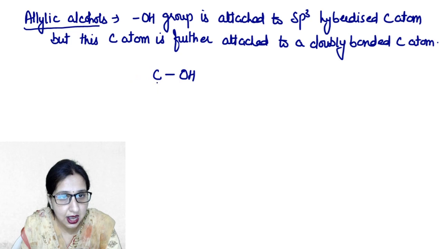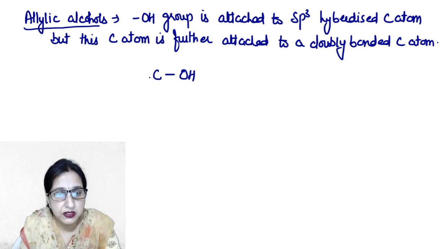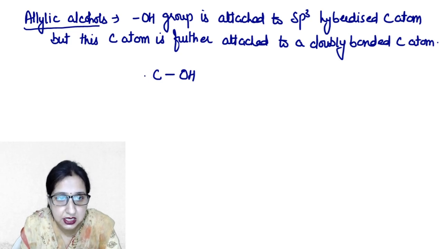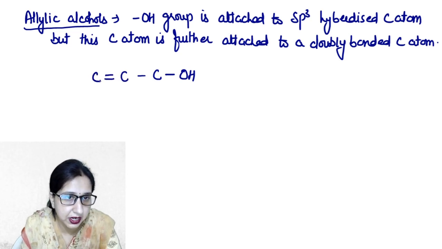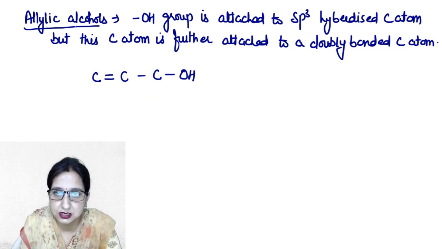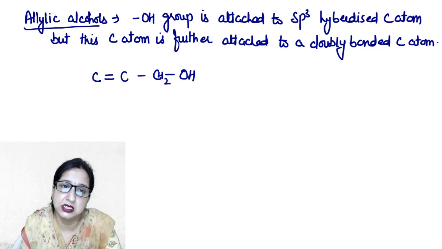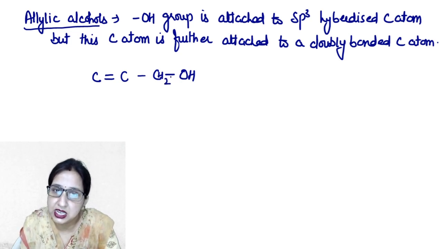Now this carbon is sp3 hybridized, meaning all of its bonds are sigma in nature, but this carbon is further attached to a carbon which is doubly bonded. So this is the basic meaning of allylic alcohols. This carbon carries the hydroxyl group and it is sp3 hybridized, meaning all of its bonds are sigma in nature.